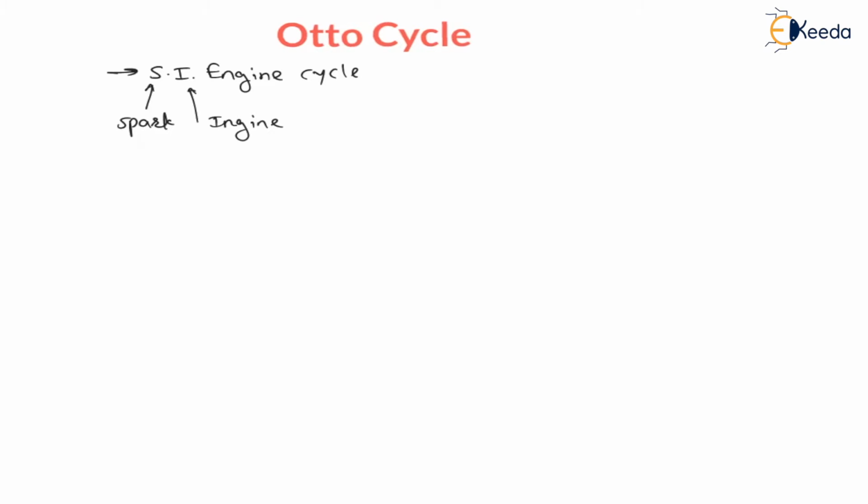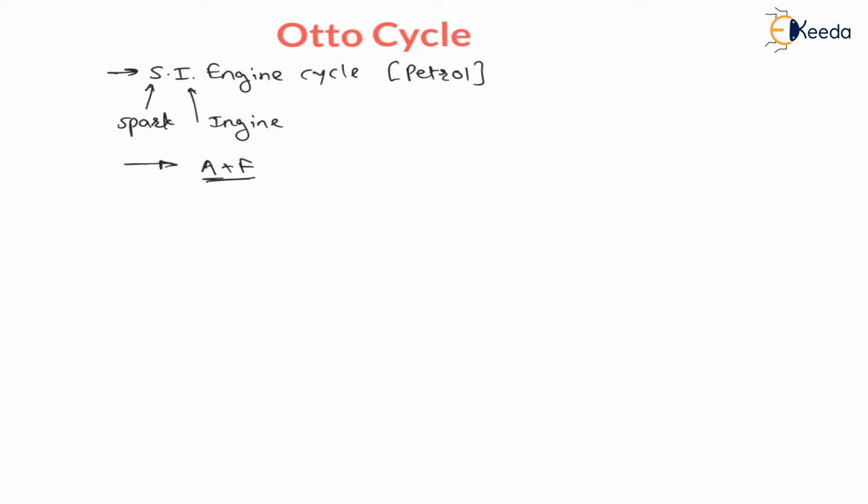And in this cycle or in this engine, petrol is used as a fuel. In case of the Otto cycle or in case of a spark ignition engine, petrol is the fuel. Therefore, it is also called the petrol cycle. Hence, the Otto cycle is also called the SI engine cycle or the petrol cycle. And my dear students, during the suction stroke, air plus fuel mixture is taken in. That is, air plus petrol mixture is taken in during the suction stroke in case of the Otto cycle.